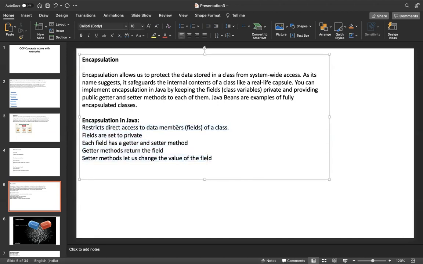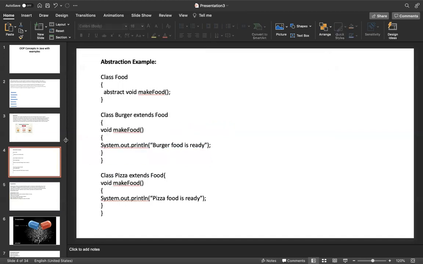Restrict direct access to data members of the class. Fields are set to private, meaning fields are declared as private. Each field has its setter and getter methods. The getter method returns the field and the setter method lets us change the value of the field. These are the steps we have to follow to implement encapsulation in Java. I will explain this programmatically.